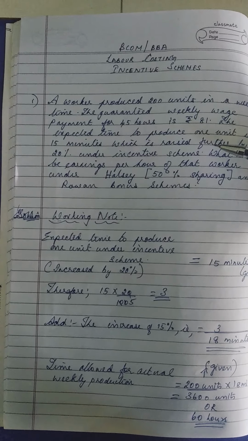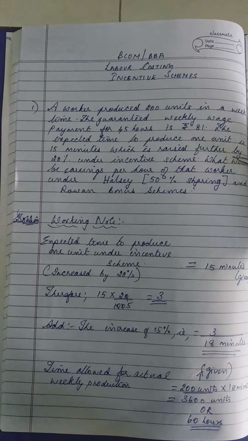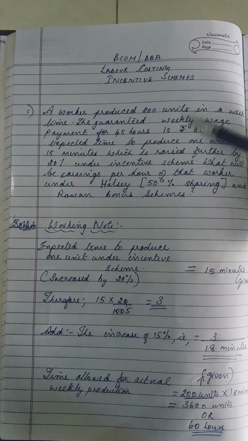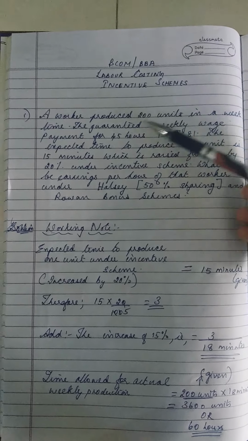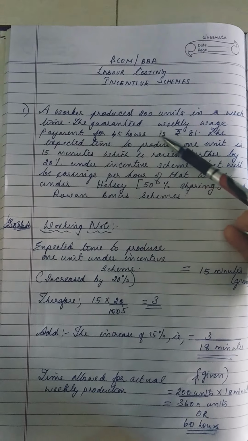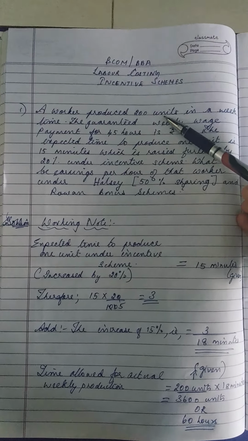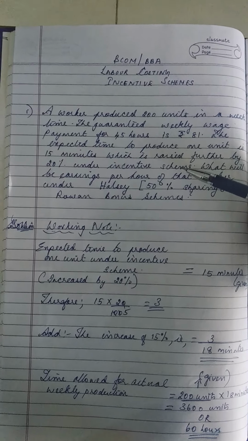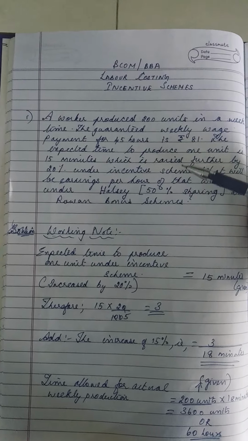It's actually quite easy, like how we did in the previous video. A similar question I have taken. Let's see the question. A worker produced 200 units in a week. The guaranteed weekly wage payment for 45 hours is rupees 81. So that is given to us. We have to keep in mind what is given, because there is certain information which is not mentioned in the question.